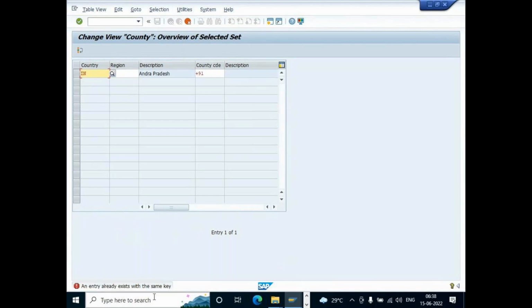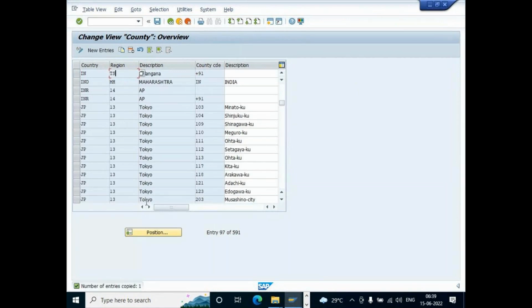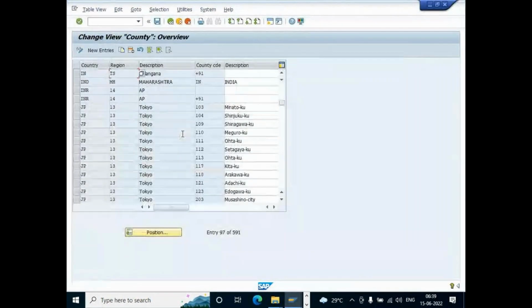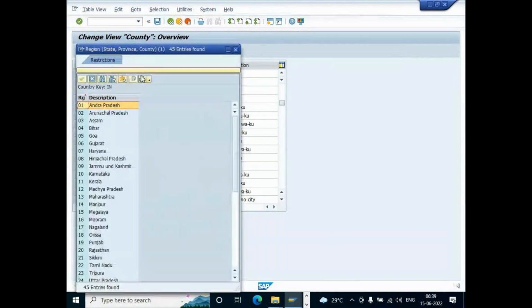This error means you can put the region as TS. Your region is TS, right? But why is this happening? Now it will work. Actually, in the pop-up there is an option like 01, 02, 06. So I'm confused.